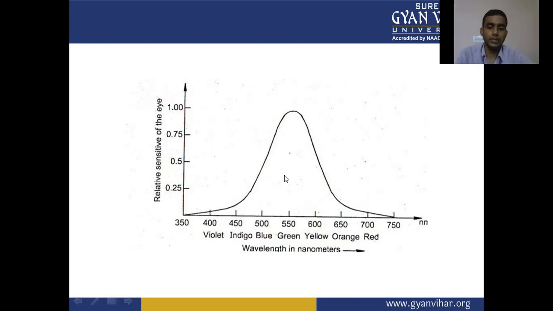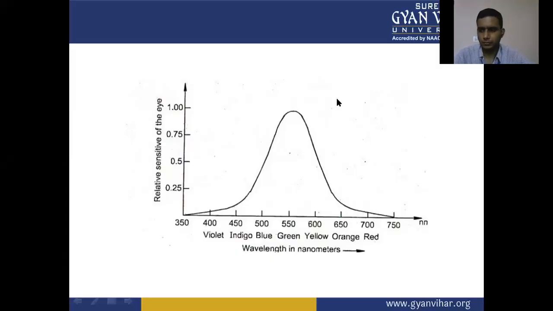Our eye perceives the green color very much. So this is the relative sensitivity of the eye and wavelength in nanometers.